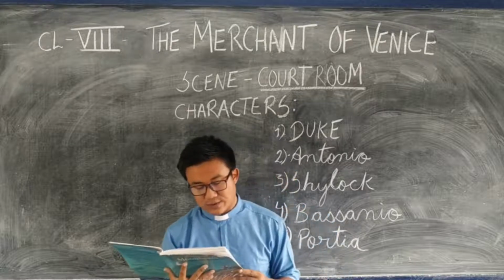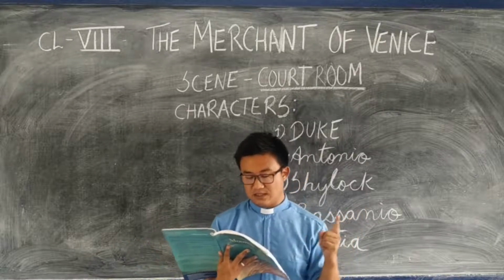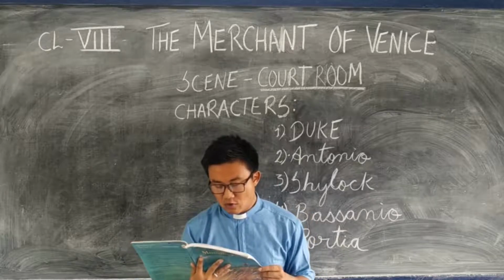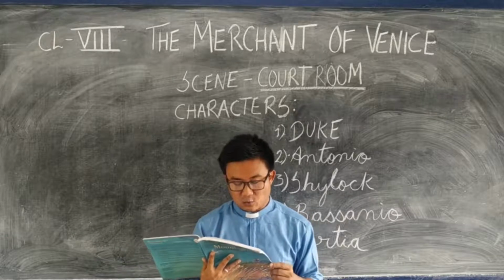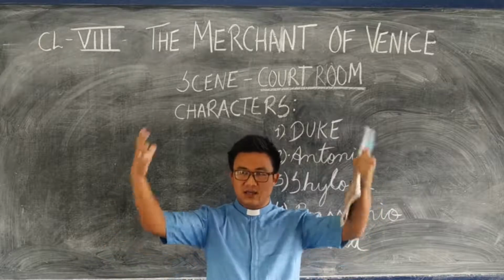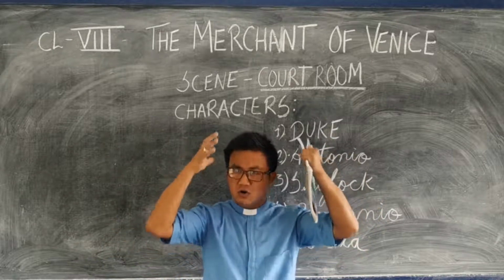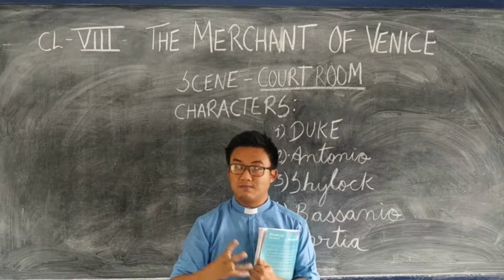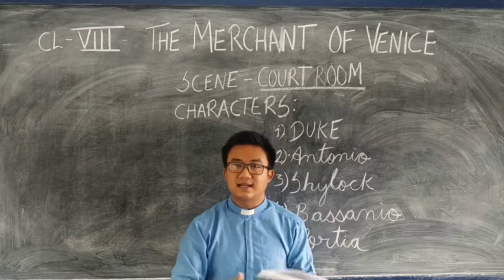It is the real strength of mighty and powerful people. Mercy is a more beautiful crown than the one a monarch wears. A monarch is usually a king. A king has a beautiful crown, isn't it? With all kinds of jewels and all. But mercy is more beautiful than that. See?